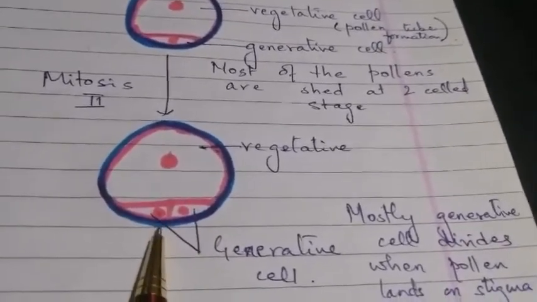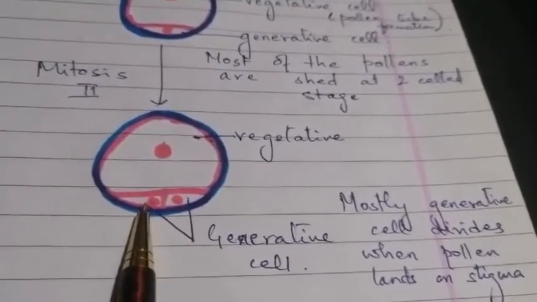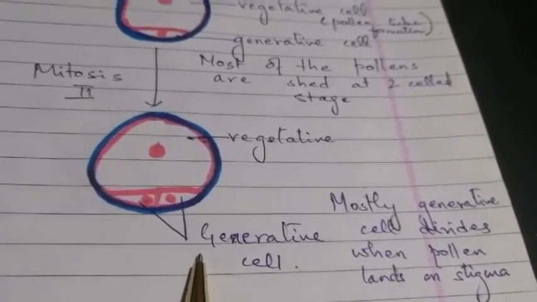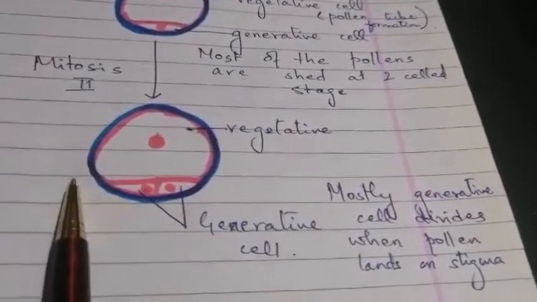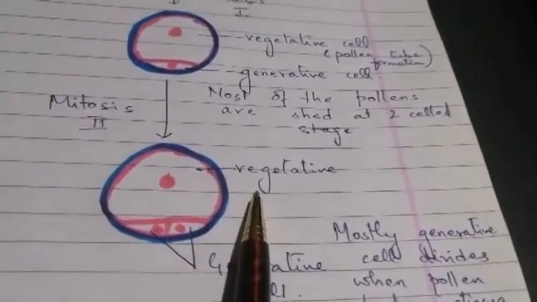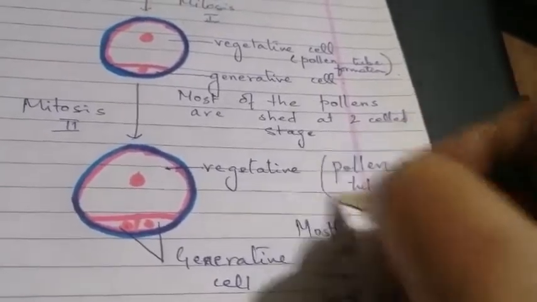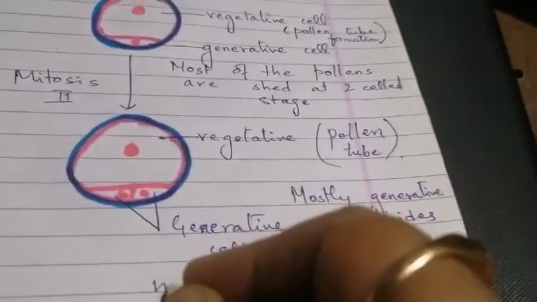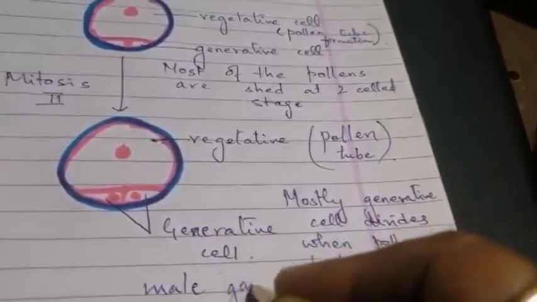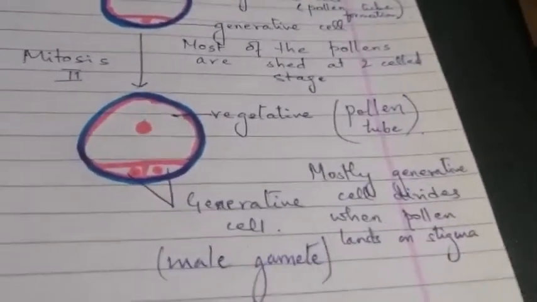And what happens? Mitosis is taking place in which cell? Only in the generative cell. So the generative nucleus divides and gives you 2 generative cells, isn't it? So this is called your 3 cell stage. And the vegetative cell basically gives rise to what? Gives rise to your pollen tube. And these generative cell nuclei, they function as what? As your male gametes. So they go and fertilize with your egg.